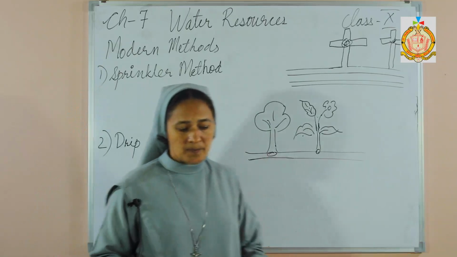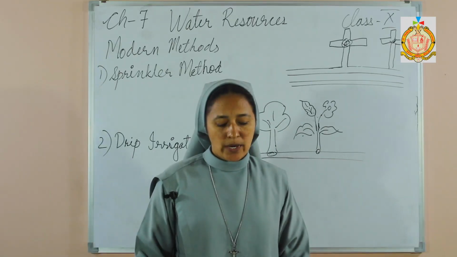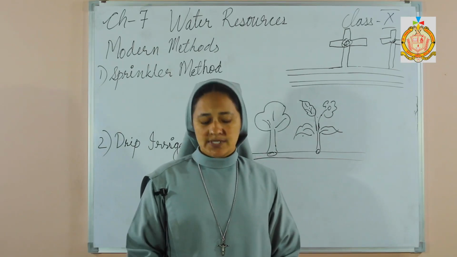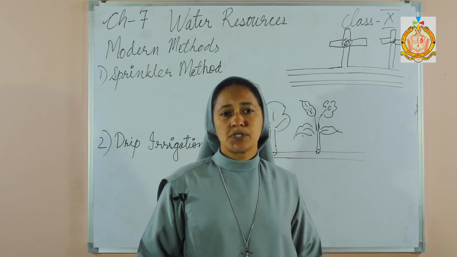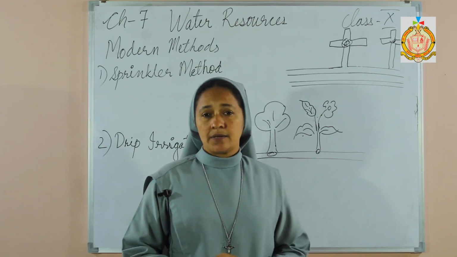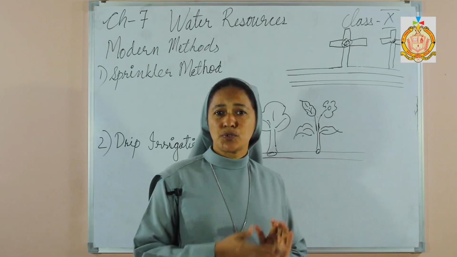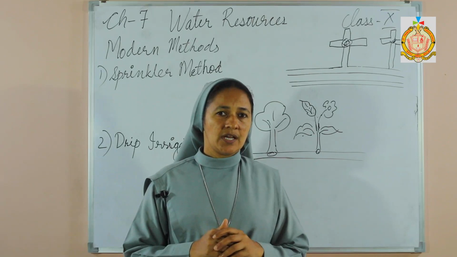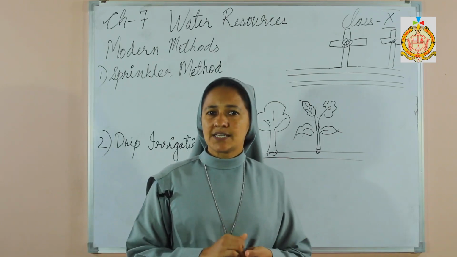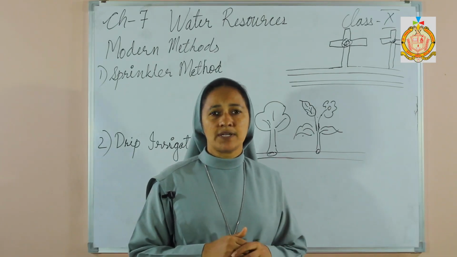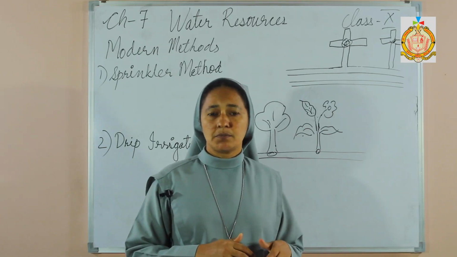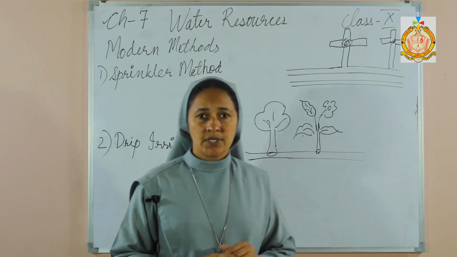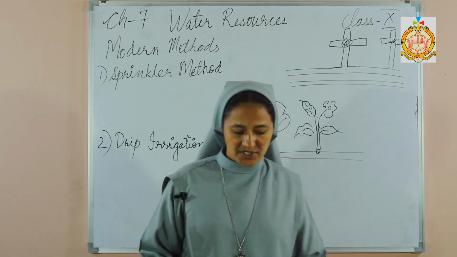So that way it is very useful, as the water will not get wasted through this sprinkler method of irrigation. When we look into the advantages of the sprinkler method of irrigation, there is less possibility of loss of water. First and foremost, as it is not exposed to the sun, the water will not get reduced through evaporation. In the irrigation methods we have seen, like canal methods, the water has to be channelized to different places. All these problems are solved through the sprinkler method of irrigation.